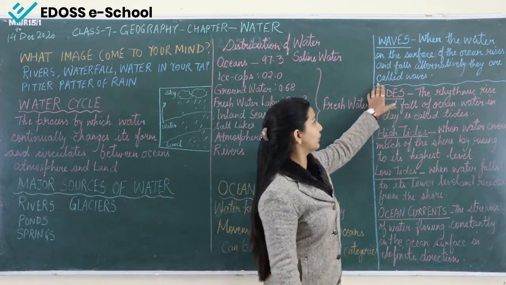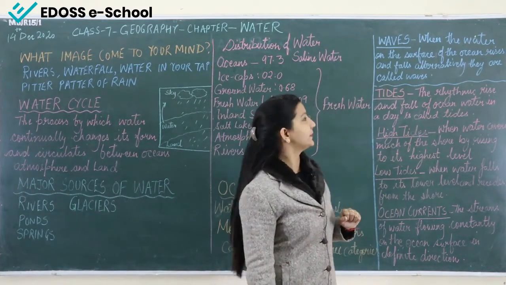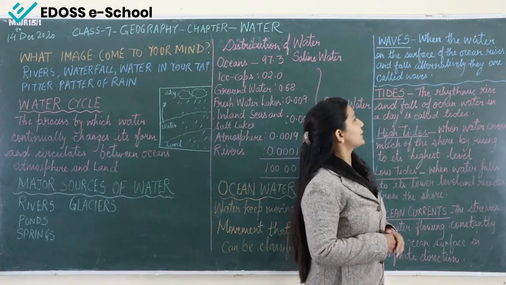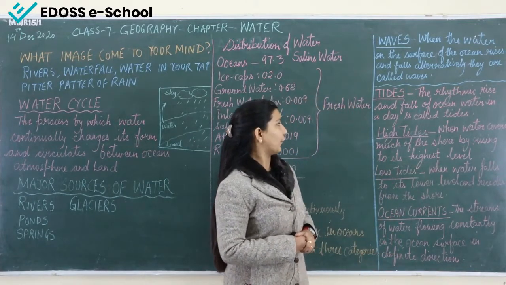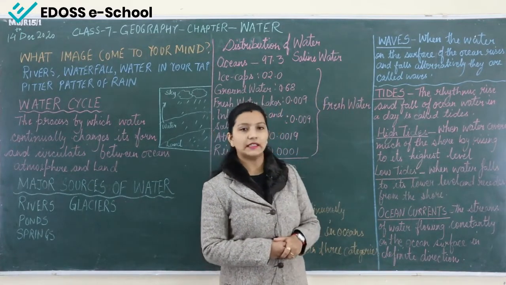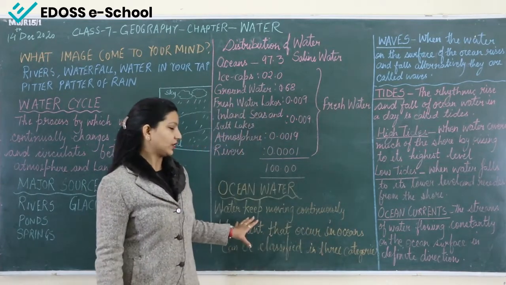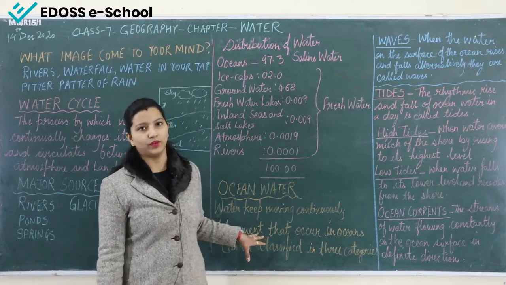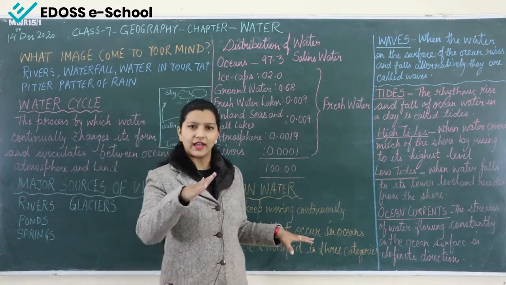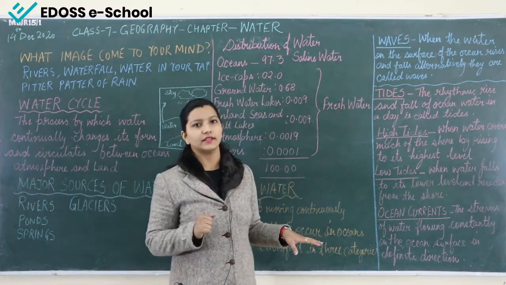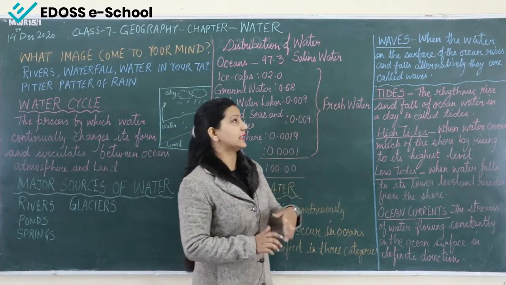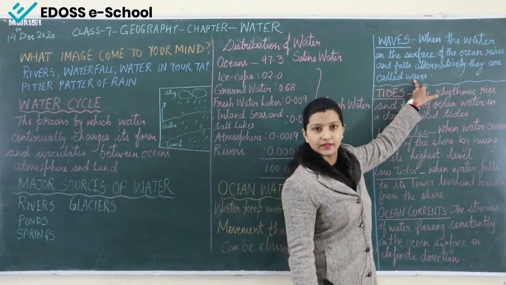So let's talk about the first one, that is waves. When the water on the surface of the ocean rises and falls alternatively, they are called waves. We said that in the ocean the water is continuously moving. So when this movement just rises and falls alternatively, that kind of movement is known as waves.